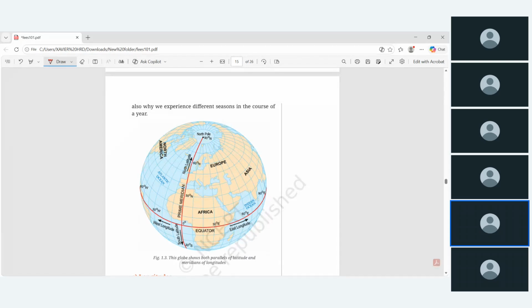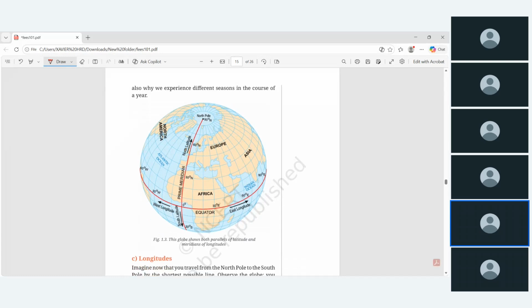So now check this diagram. This is one of the globes. This globe shows both the parallels of latitude and the meridians of longitude. Till now we have learned what latitude is; we have not come to longitude yet.